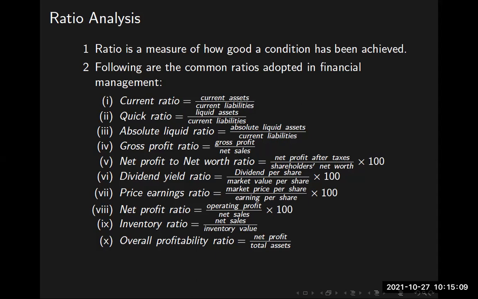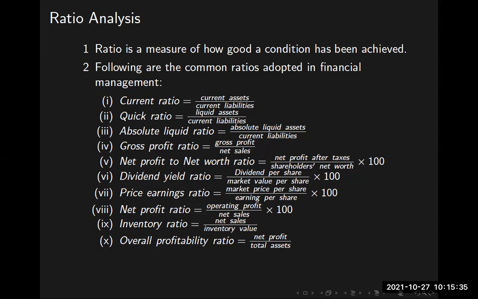Then absolute liquid ratio. Absolute liquid assets divided by current liabilities. That is, absolute liquid asset means I have cash 1,000 rupees, whereas some bank balance is also available with me. Maybe 1 lakh rupees in the bank. Then absolute liquid asset means 1 lakh 1,000, divided by current liability of only 50,000. My absolute liquid ratio works out to 2.02.